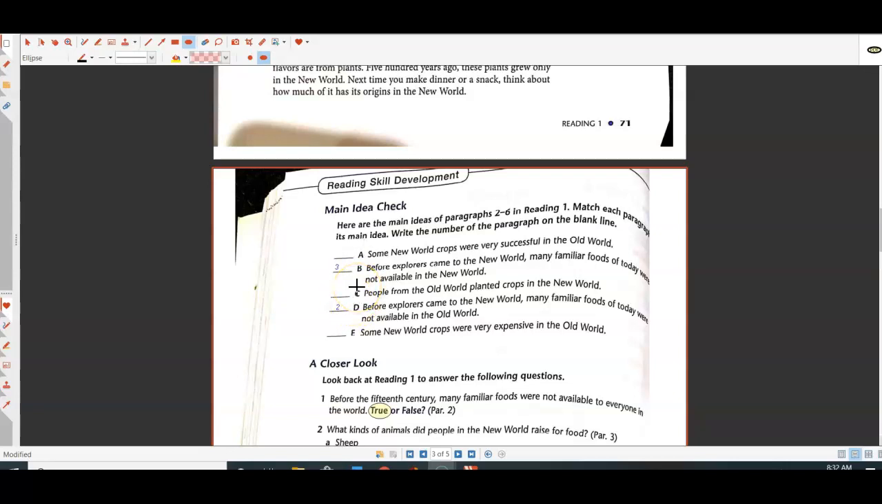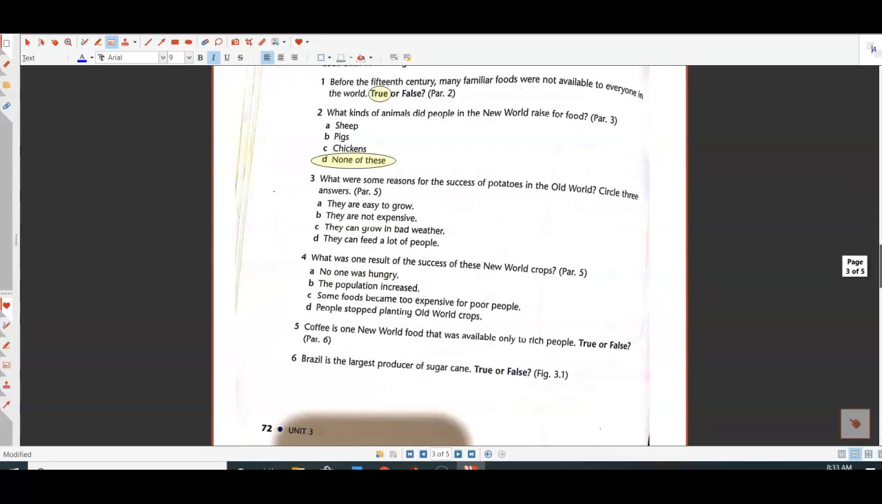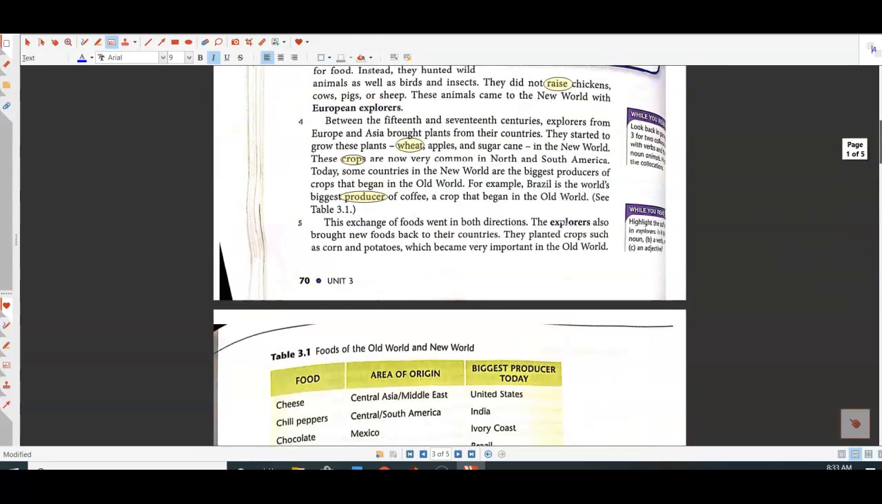Number C, people from the Old World planted crops in the New World. In fact, this one is correct because it talks about how some of those crops, like coffee, were from the Old World, but they were planted in the New World. Okay, let's see if we have a closer look question about this part. And we don't, so we'll go back up and read paragraph 5.